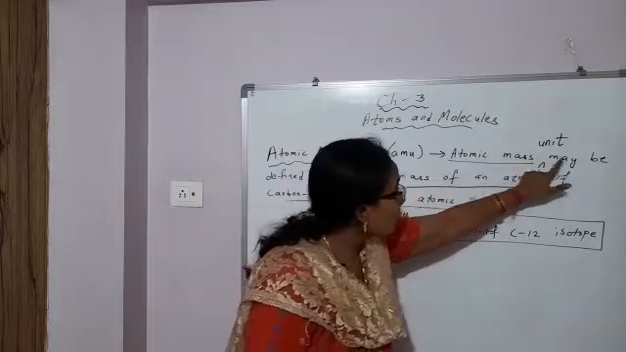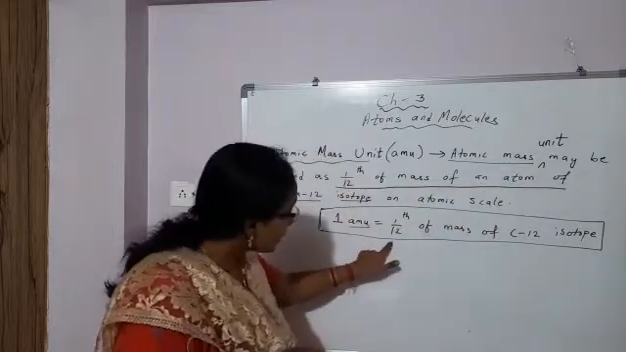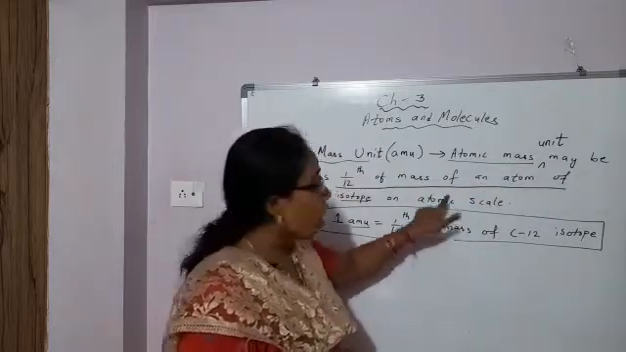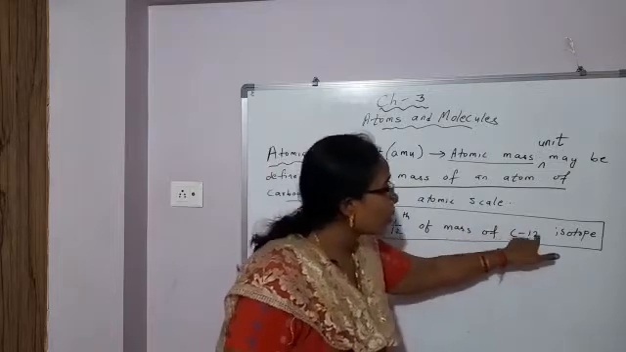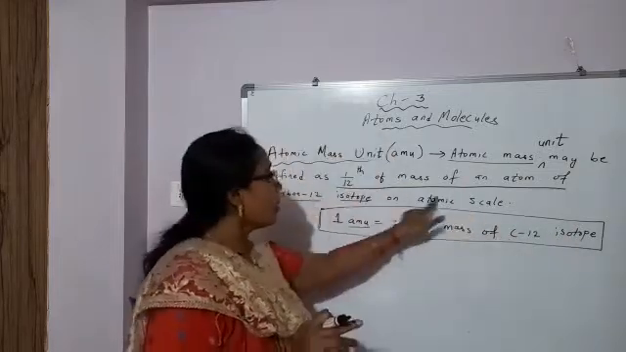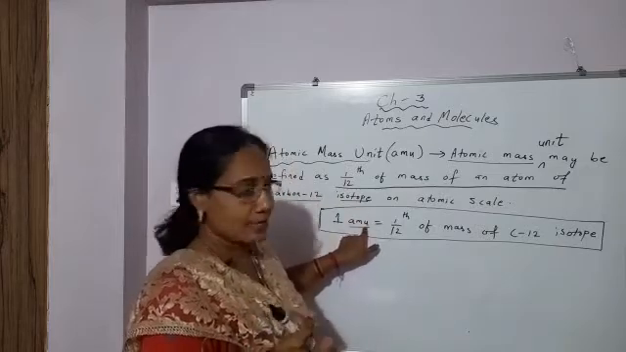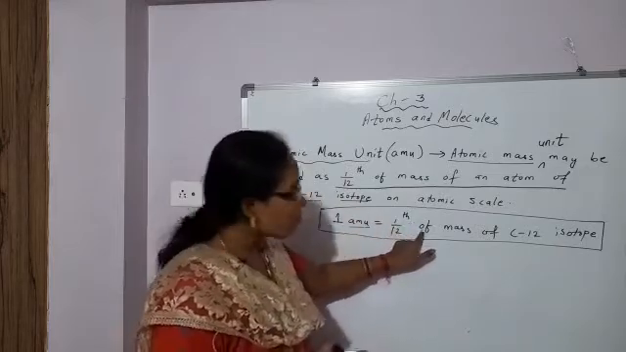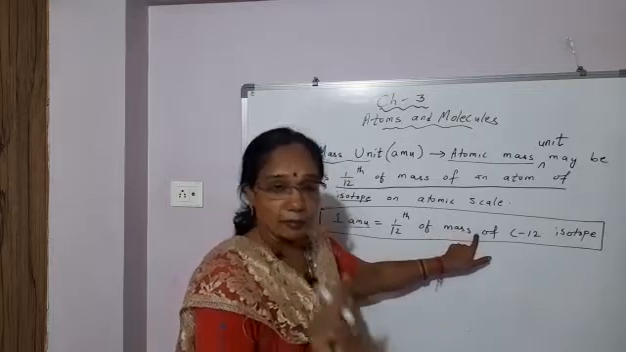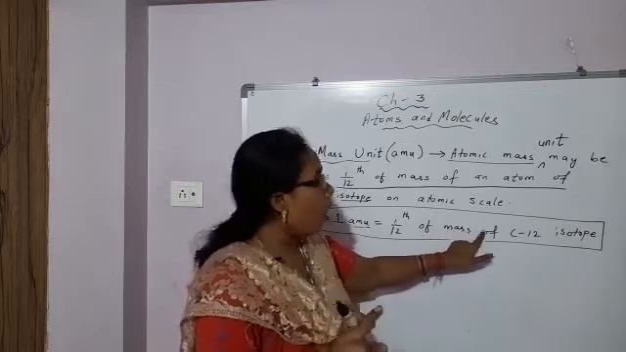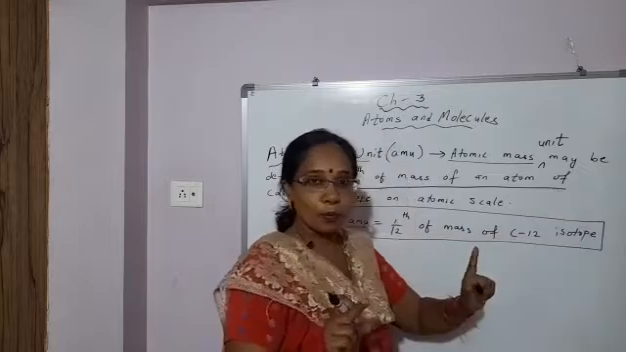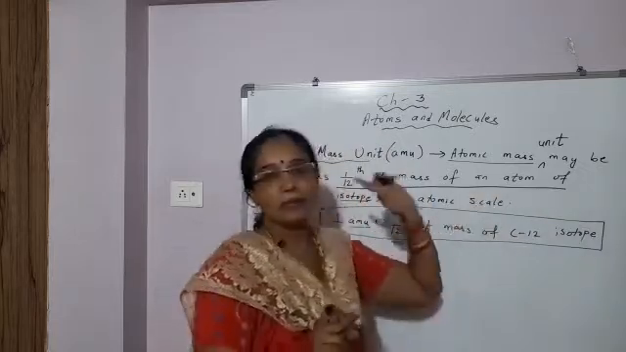Okay, so what is the atomic mass unit? Atomic mass unit may be defined as 1 by 12th of the mass of an atom of the carbon 12 isotope on the atomic scale. Atomic mass unit may be defined as 1 by 12th of the mass of one atom of carbon 12 isotope on the atomic scale. Okay.